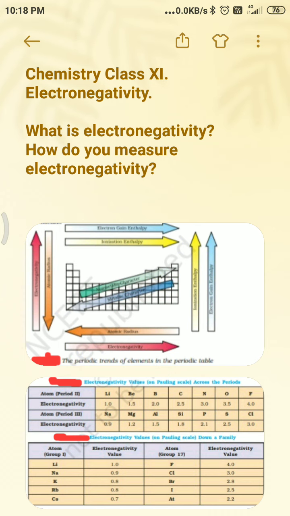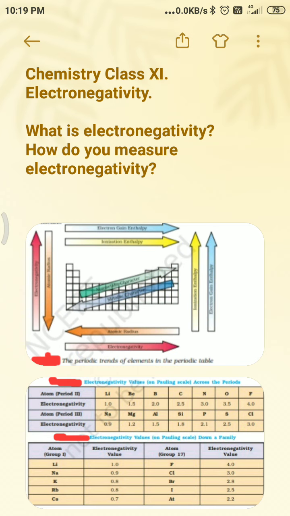The attraction between the outermost or valence electrons and the nucleus increases as the atomic radius decreases in a period. The electronegativity also increases on the same account. Electronegativity values decrease with the increase in atomic radii down a group.